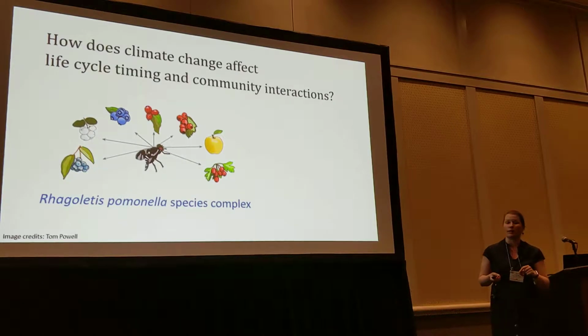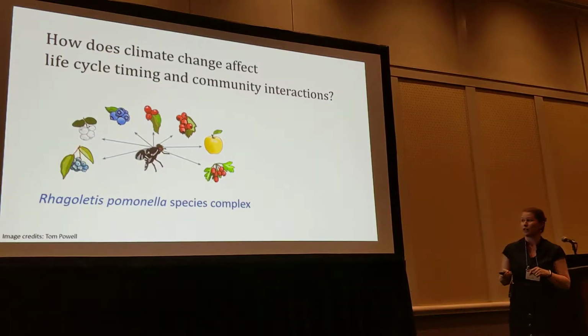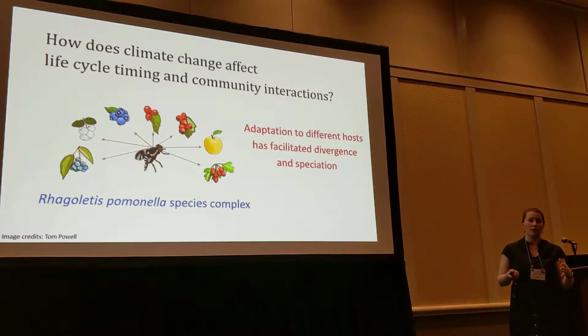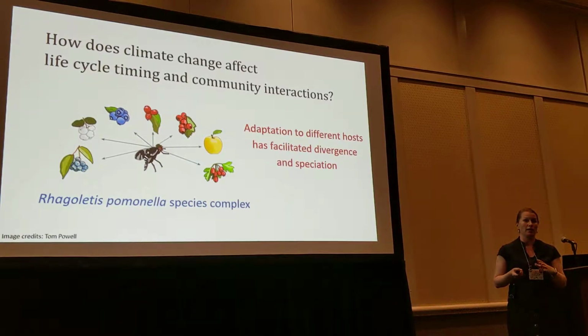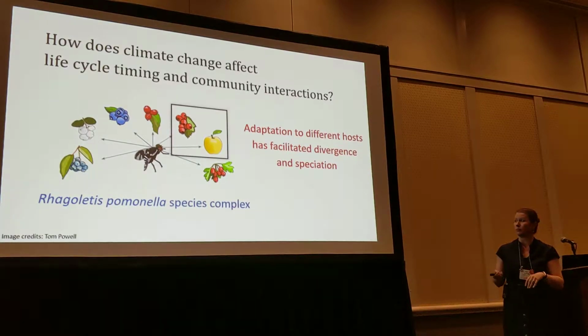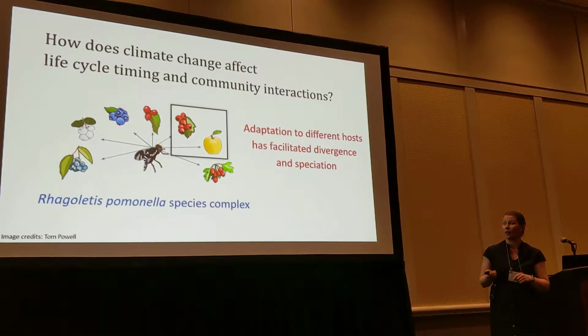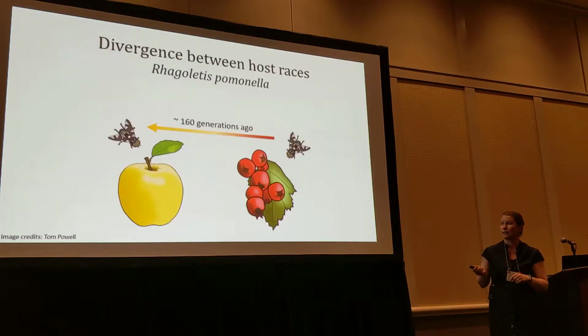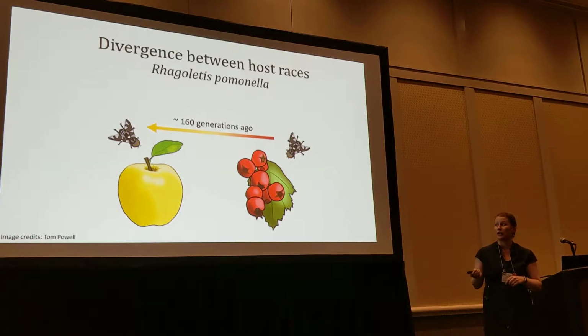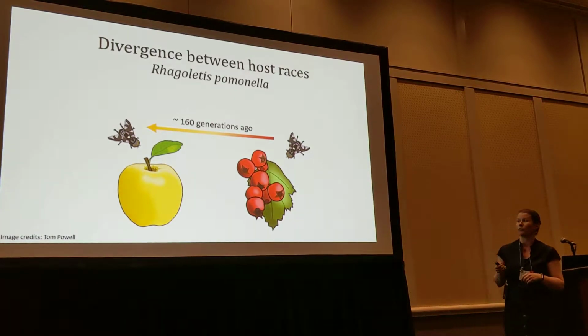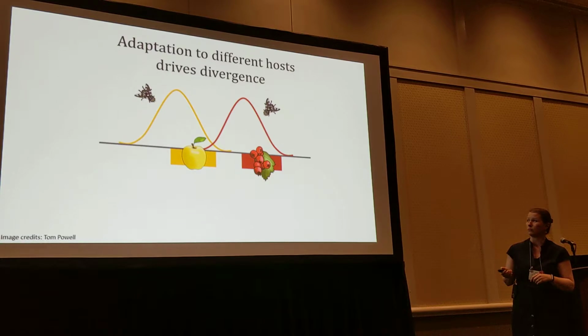So here we're asking about how climate change can affect life cycle timing and community interactions in the Rhagoletis pomonella species complex, where adaptation to different host fruits has facilitated divergence and speciation in a suite of populations. Today I'm focusing on the hawthorn and apple host races. And this shift happened about 160 generations ago with hawthorn flies moving over to apple.